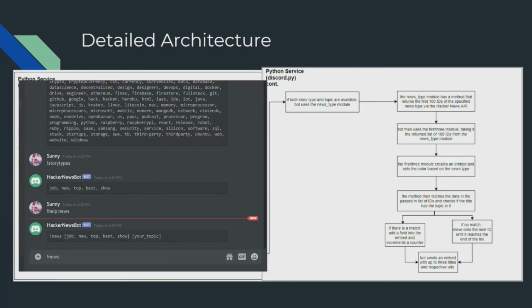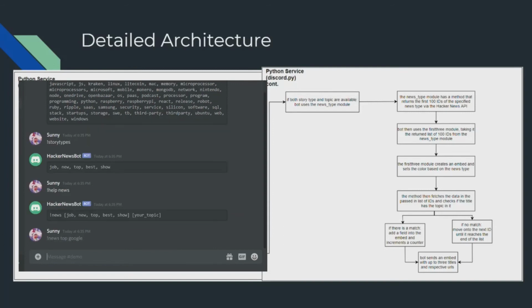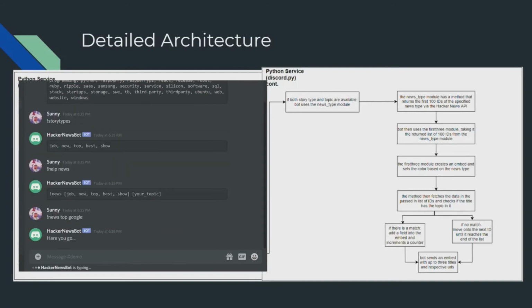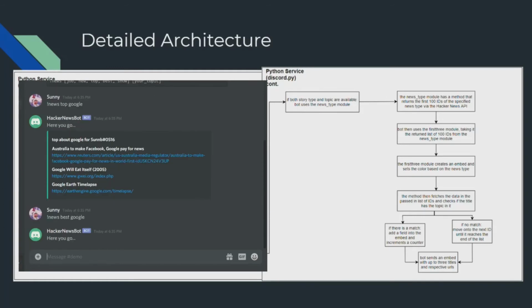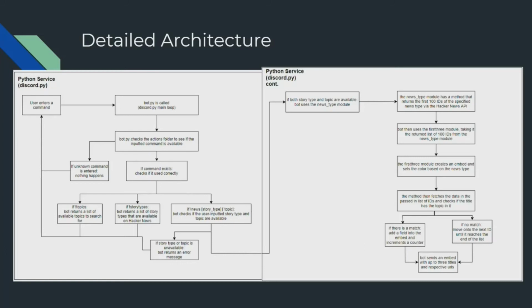Afterward, the bot is capable of matching the user inputted topic with the title of the current items. And then the bot is also capable of limiting the number of articles returned. So once there is a match, the bot will add a field into the embed, and if there is no match, it will continue moving on to the next ID until it reaches the end of the list.